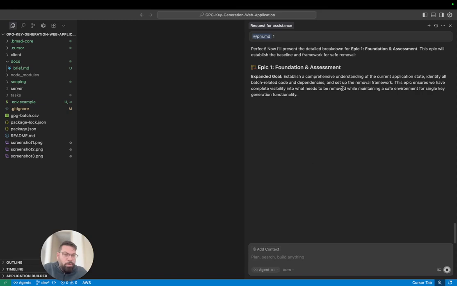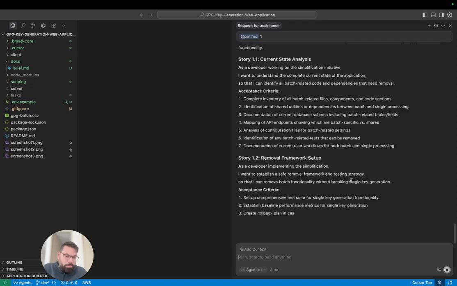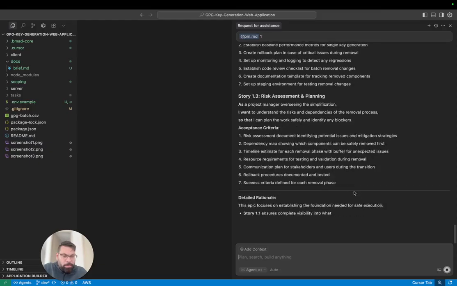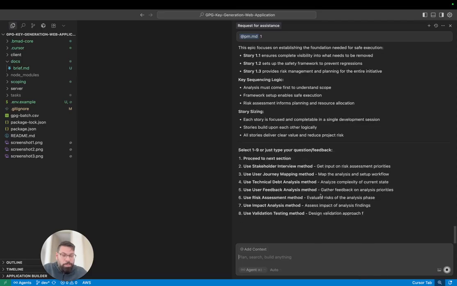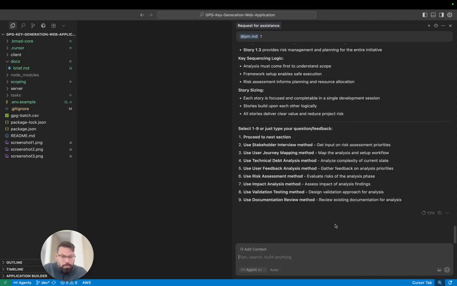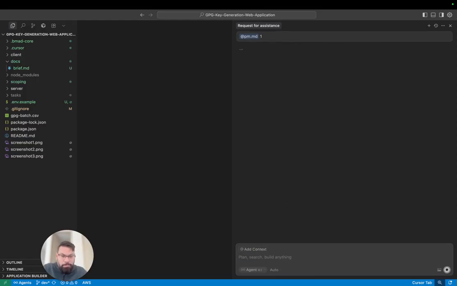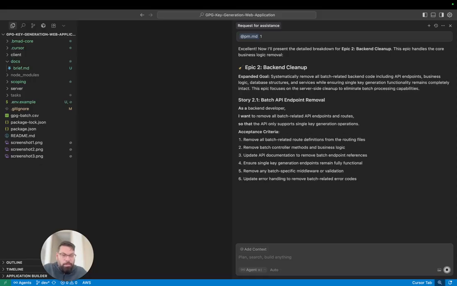So now it's doing a breakdown of the different foundation assessments, tons of stuff. So it's got risk assessment and planning. So it's got 3 stories now. And yep, let's just go ahead and go to the next section. Normally you do want to actually go through all this, but for this video's purpose, I'm just skipping through to generate a document to show you how it looks at the end.